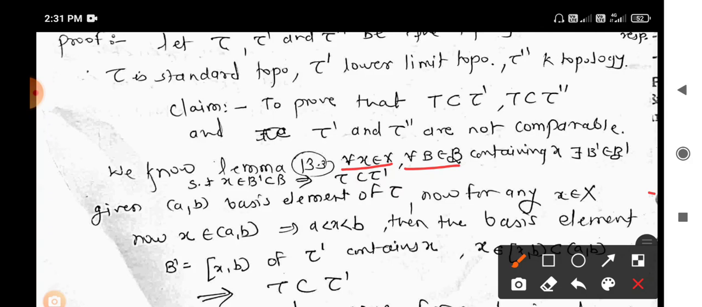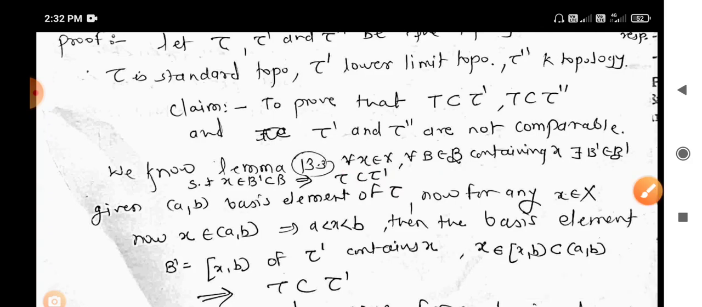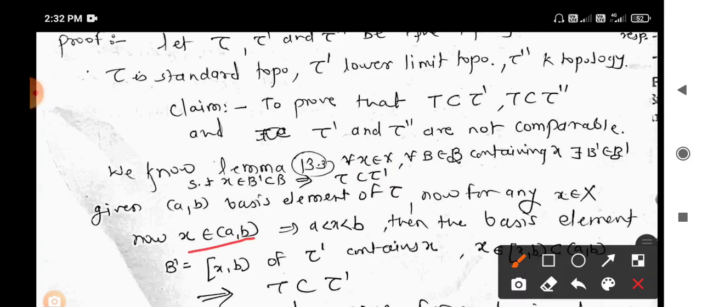So what type of basis elements does tau prime have? Tau prime is the lower limit topology, so its basis elements are closed-open intervals. Now if we take an open interval (a,b), which is a basis element of tau, and take x belonging to (a,b), where (a,b) is the basis element of tau.